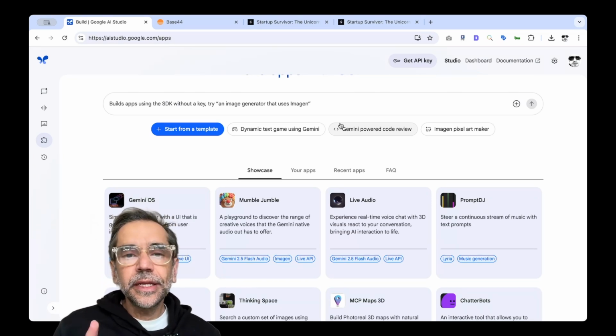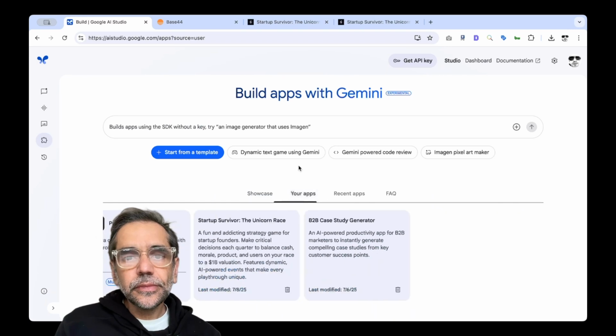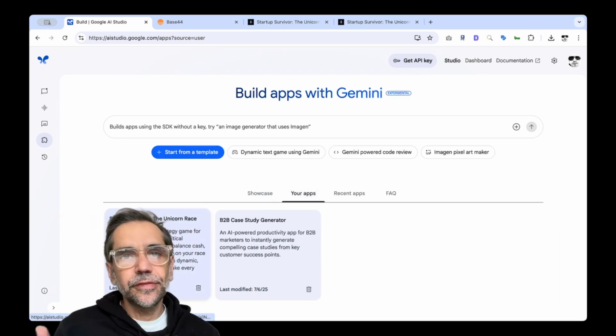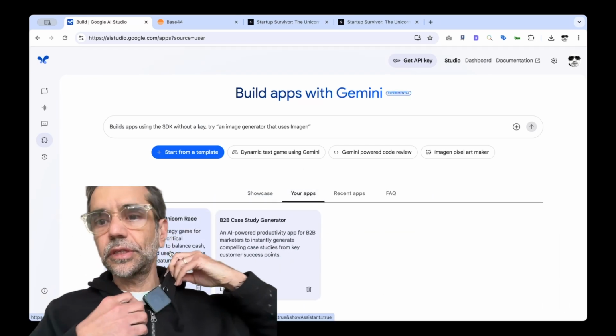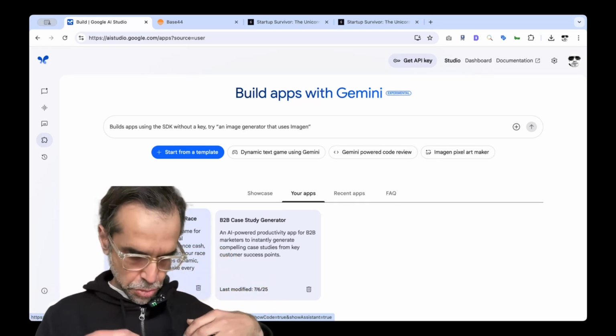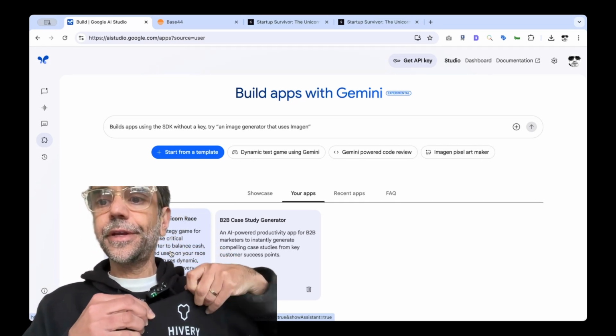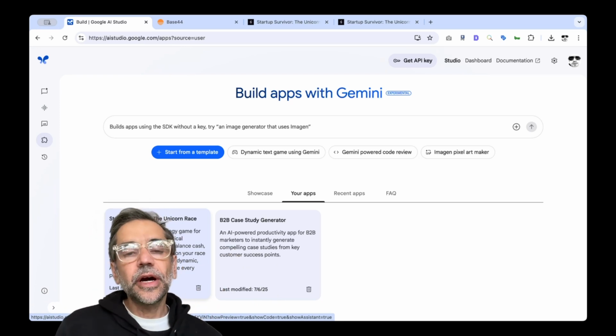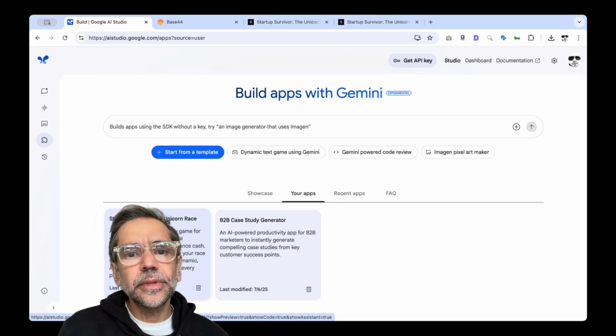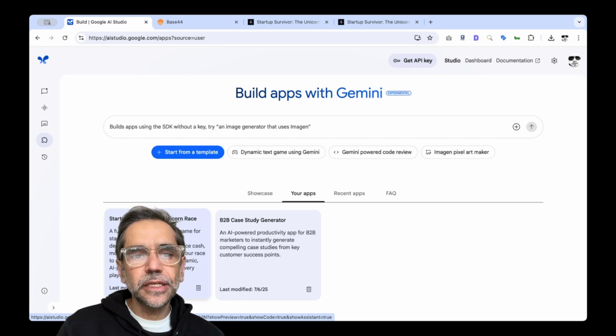startups and marketing. Now, when I started, here's when I founded a company. I don't know if you can see that or not. No, it's up down here. Hivery, yeah. Okay. Anyway, Hivery, and it wasn't after 10 years. We sort of liquidated. We had our money. So inspired by this, I wanted to showcase, I want to create an app with Gemini to showcase the startup survival pattern, right?